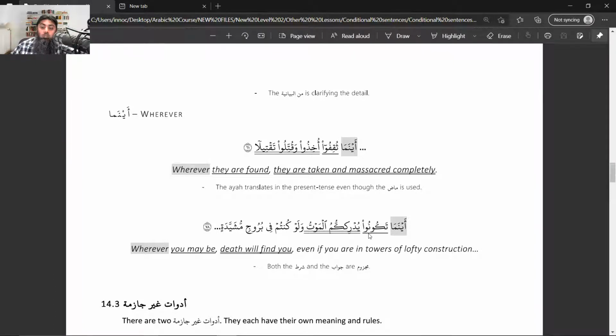So aina ma takunu, you see it was takununa, it has become takunu. Aina ma takunu, wherever you may be, yudrikumul maut, death will find you. So aina ma adatu shart, takunu is the shart, yudrikumul maut, jawabu shart part.